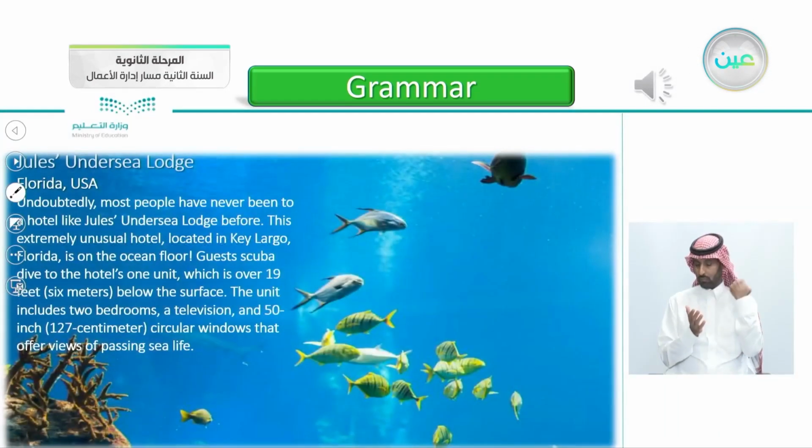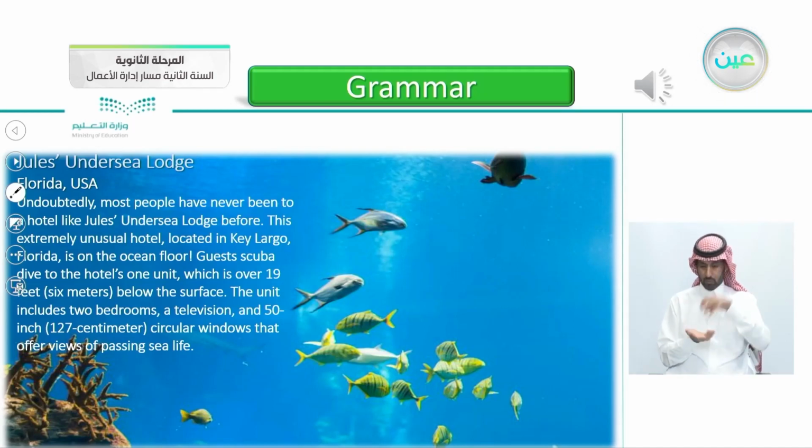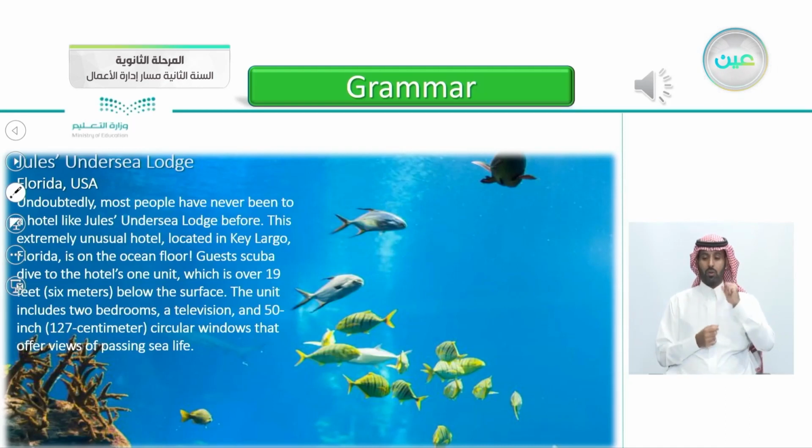Let's listen to the first one here. Jules Undersea Lodge. Florida, USA. Undoubtedly, most people have never been to a hotel like Jules Undersea Lodge before. This extremely unusual hotel, located in Key Largo, Florida, is on the ocean floor. Guests scuba dive to the hotel's one unit, which is over 19 feet, 6 meters, below the surface. The unit includes 2 bedrooms, a television, and 50-inch, 127-centimeter, circular windows that offer views of passing sea life.